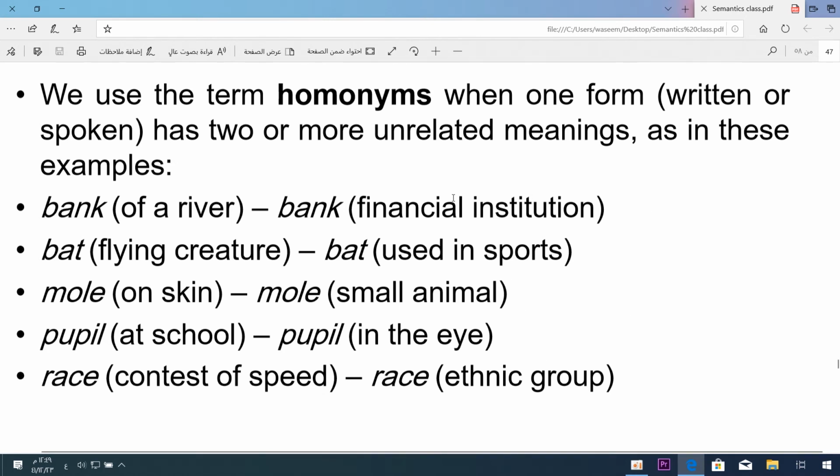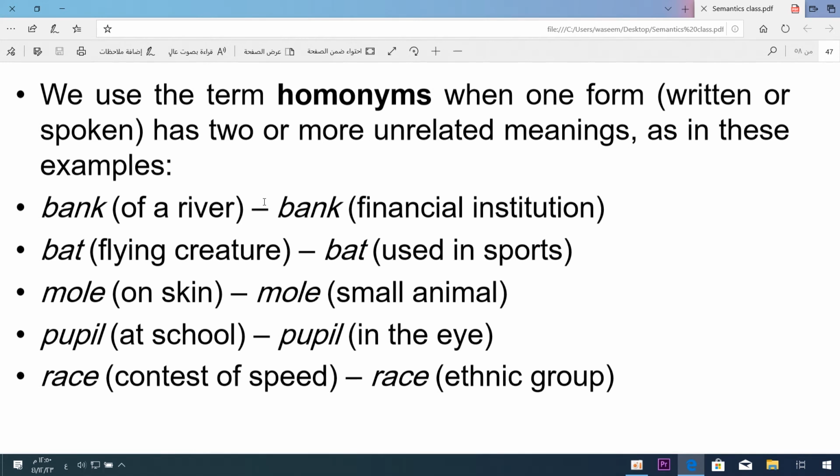Well, the point is that in pragmatics, words are misleading when they are out of context. But when they are within context, the meaning is very clear. It doesn't cause any confusion. So I would say, I want to go to the bank. Does it mean the bank of a river, or an institution? I mean a financial institution, to withdraw money, to deposit money, or to meet an employee.